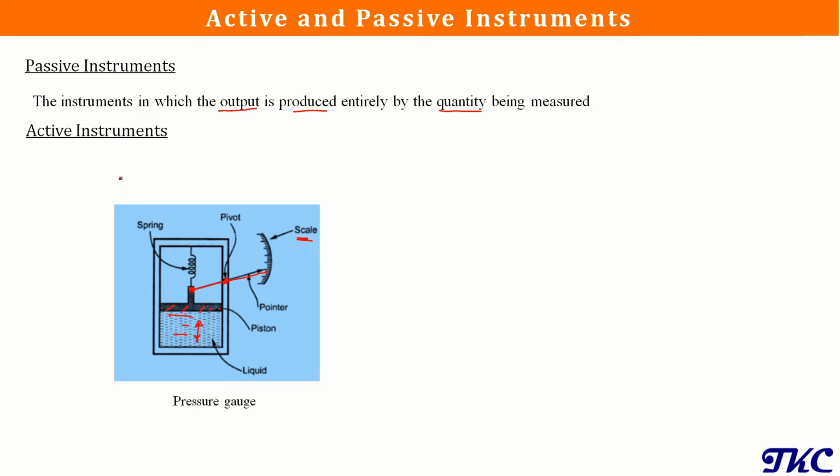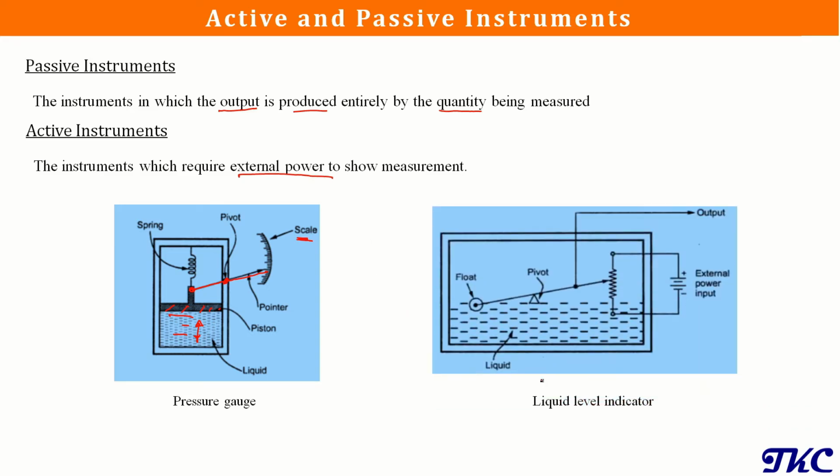Now when we talk about the active instrument, in order to read the output, we need to supply external power. For example, in this liquid level indicator, we have a liquid which is filled inside this container. We have a float here which is pivoted at this point, and also we have a pointer. Now as the liquid level goes up or down, this float is going to move up or down, moving this pointer. Now this pointer, here we do not have any scale. If we had a scale and could directly measure, it would become a passive instrument.